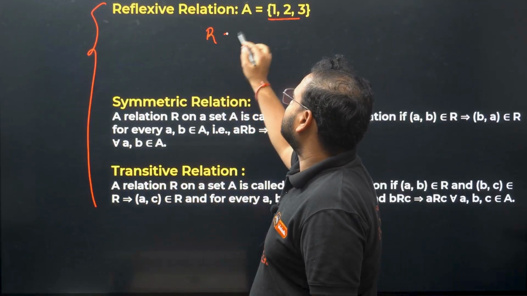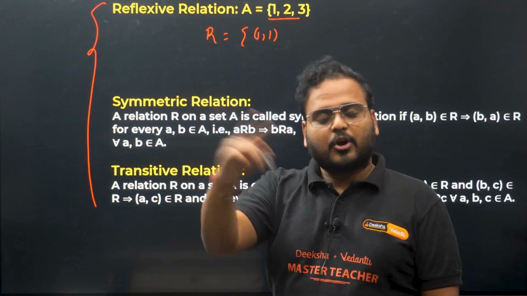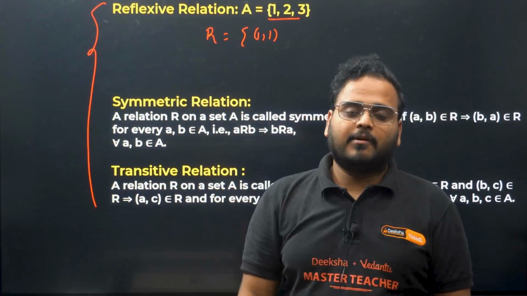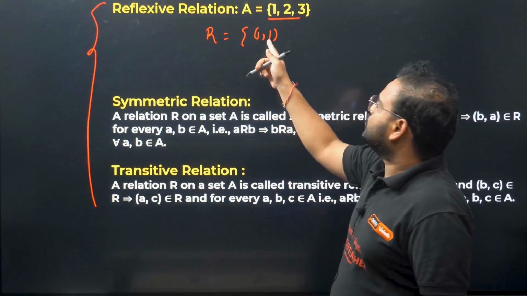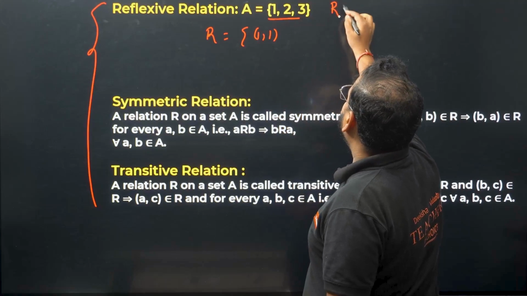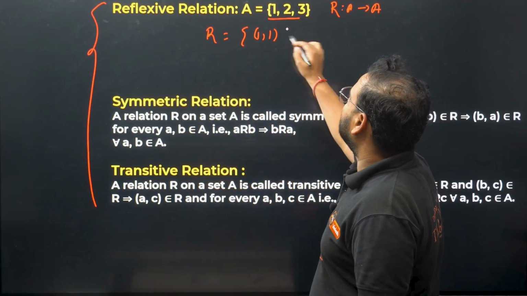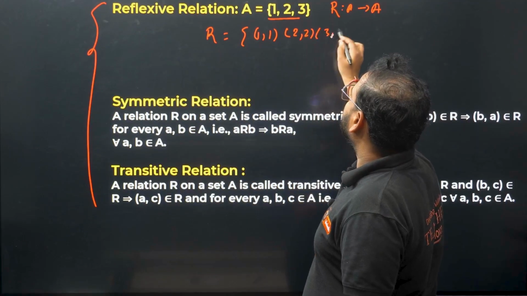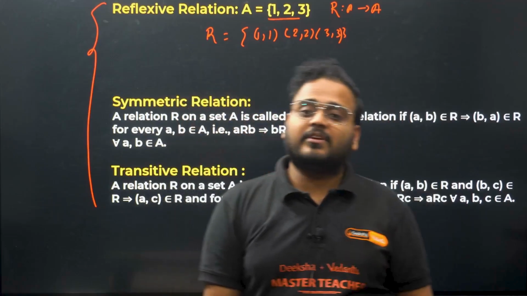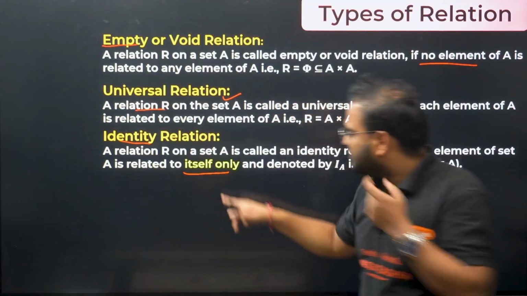Reflexive is very simple. If you have the ordered pair, you all know what an ordered pair is. We learned in PU1, the Cartesian product of the sets A cross B. If we do that, we'll get the ordered pairs, right? The first is from the domain, the other is from the codomain. So (1, 1): in this case we have the relation defined on the set A, from A to A. So reflexive will be the case if (1, 1) is there, (2, 2) is there, (3, 3) is there. If these ordered pairs are there, we call the given relation reflexive. Then, sir, you said right now something about identity relation.